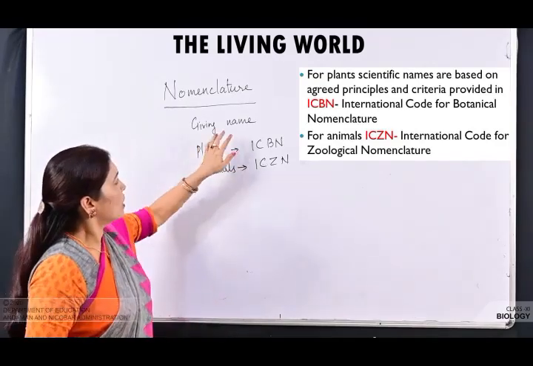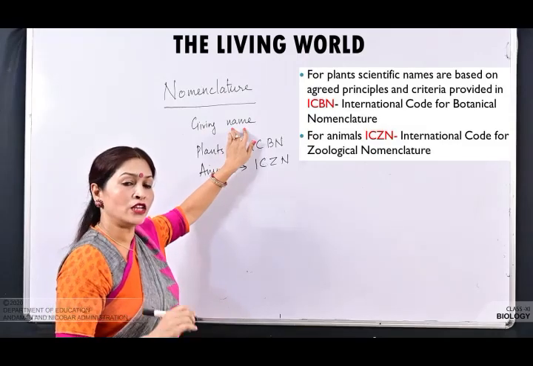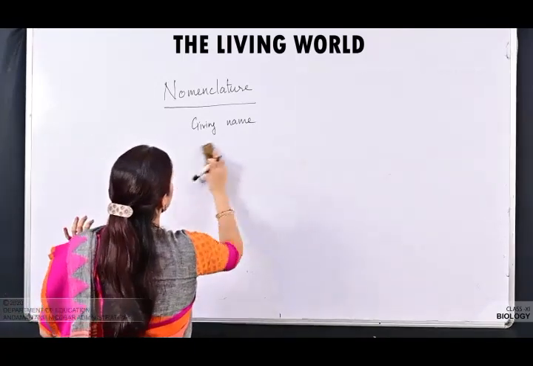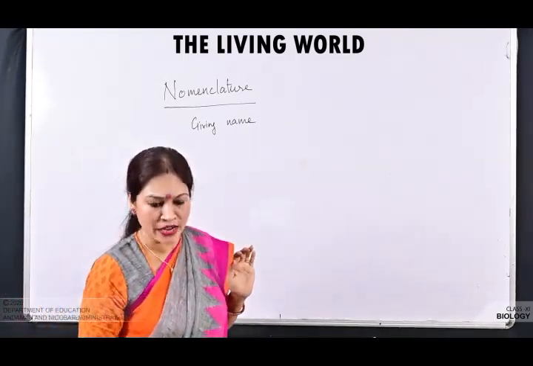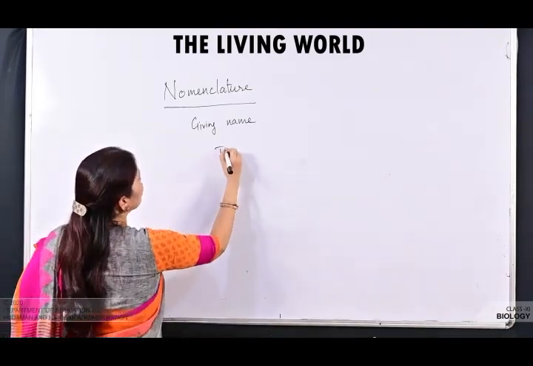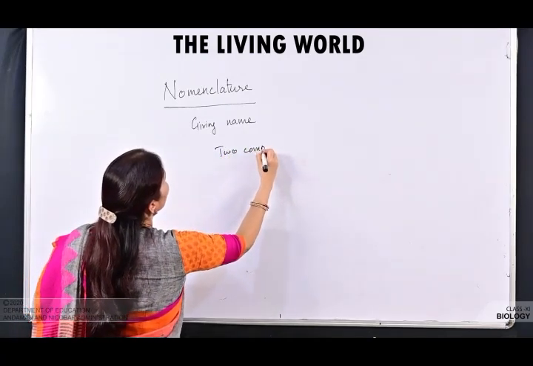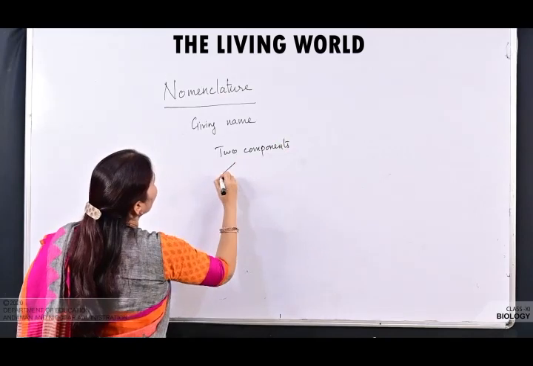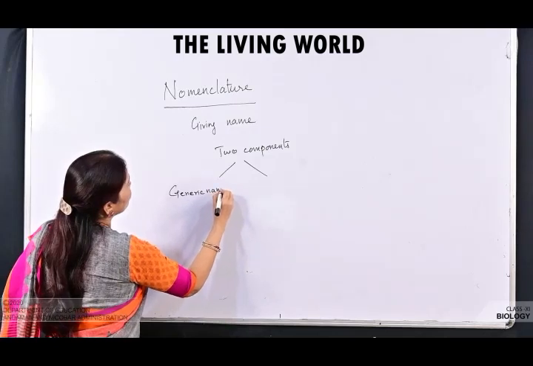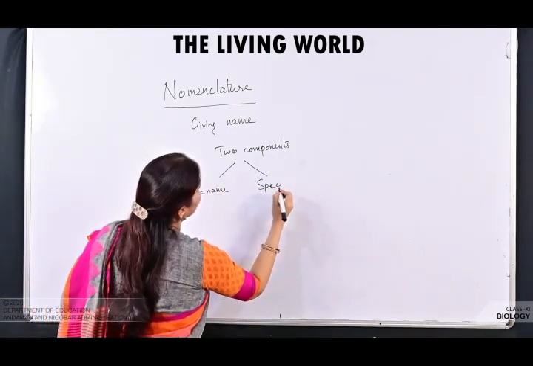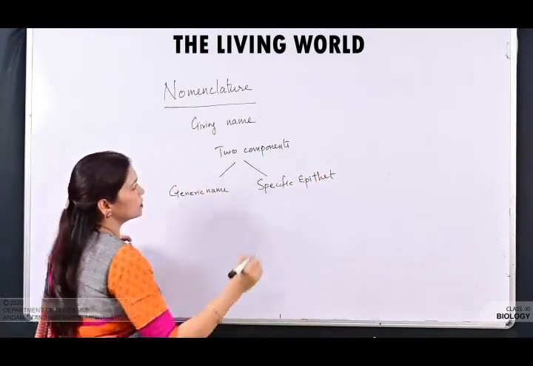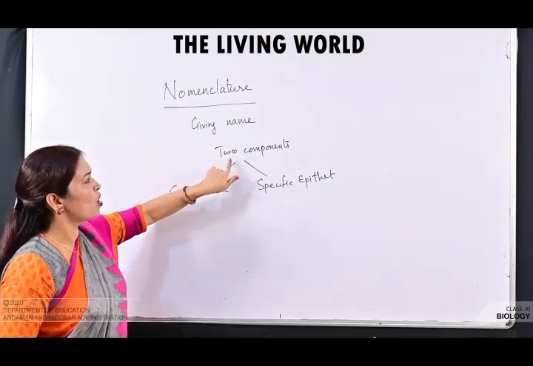Okay. Now नाम जो है, we are giving a name. ये जो name है, this name follows certain rules. This name consists of two parts. जो scientific name है, it has two parts. दो parts होते हैं each name के. Each name has two components. One is the generic name, and second is the specific epithet. Each name has two components.